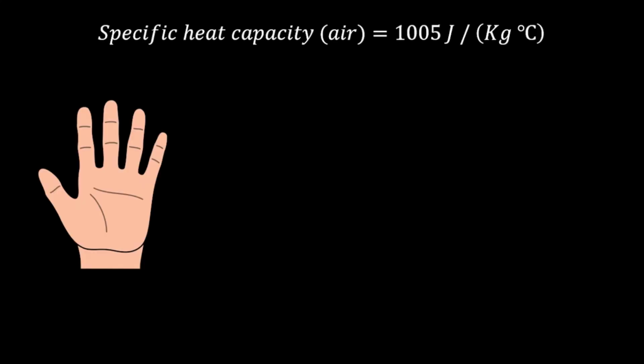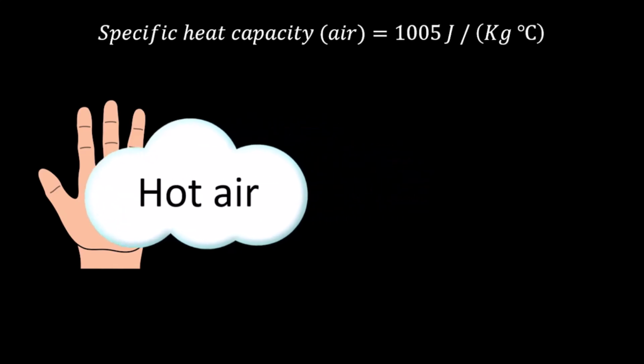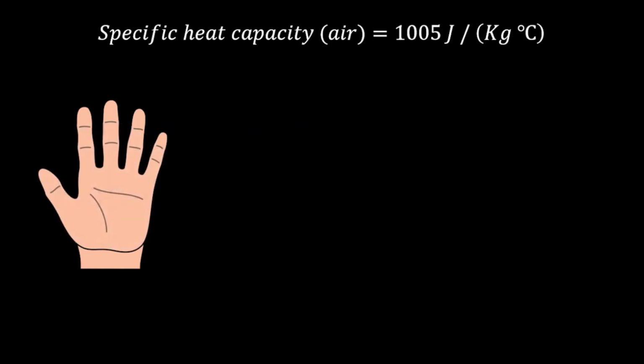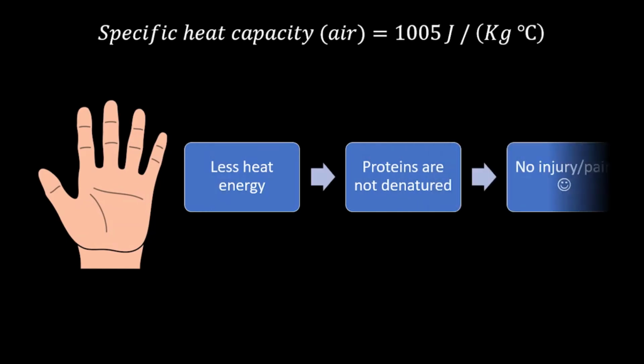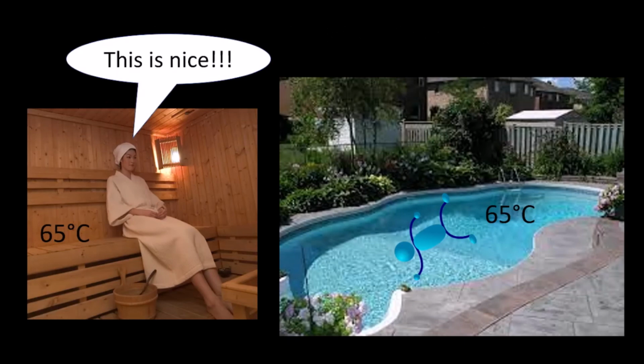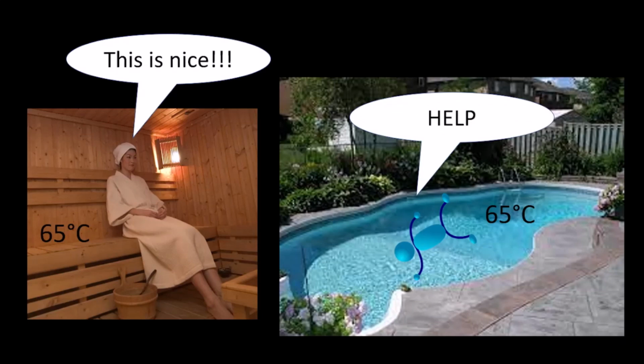On the other hand, in a sauna, hot air is in contact with your skin, and the specific heat capacity of air is just 1005 joules per kilogram per degree Celsius. Far less heat energy is transferred from the hot air to your skin, and proteins in your hand aren't denatured, and there is no pain. Now we know that the temperature of a substance does not tell us everything, and we also need the specific heat capacity. There is a huge difference between a 65 degrees Celsius sauna and a 65 degrees Celsius swimming pool. One is a relaxing experience, and the other is a very painful death.